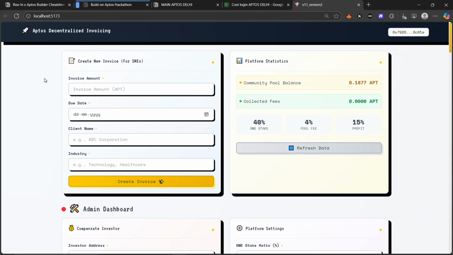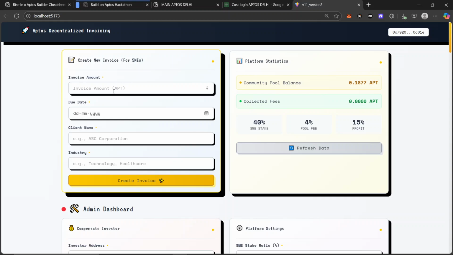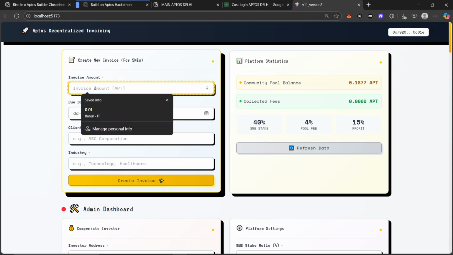So what we have built is a decentralized invoicing platform, a place where you can just tokenize your invoices, and any investor who wants to earn a good percentage of reward will be investing in your specific invoices. Overall, this works on multiple layers with structured smart contracts. So first of all, you can create an invoice